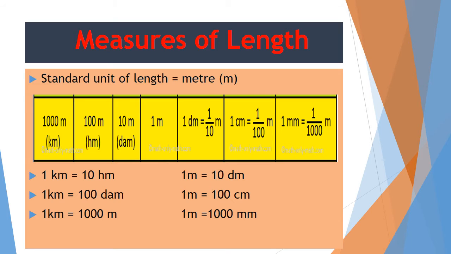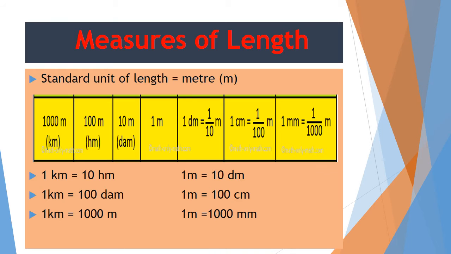As you can see, in 1 kilometer there is 10 hectometer. In 1 kilometer it is 100 decameter, and in 1 kilometer it is 1000 meter. What I mean to say is every next unit is 10 times smaller than the previous unit. If we move from kilometer to hectometer, we have to multiply by 10. When we move to the next unit, that is decameter, we will again multiply it by 10. Every next unit is 10 times smaller, but will be multiplied when it is converted.